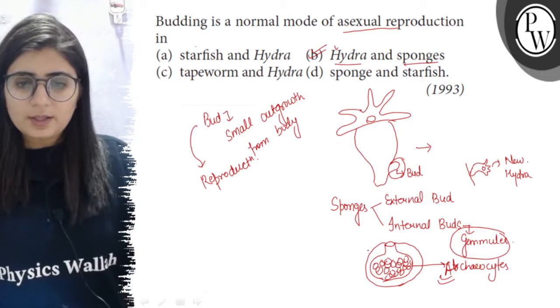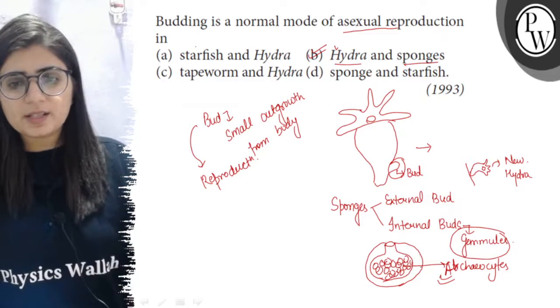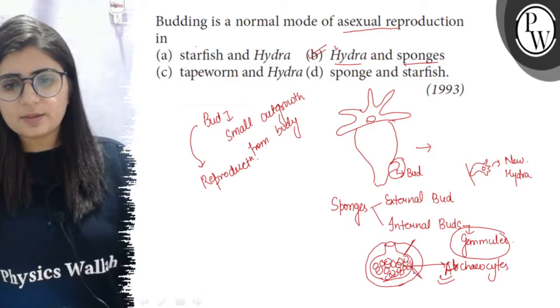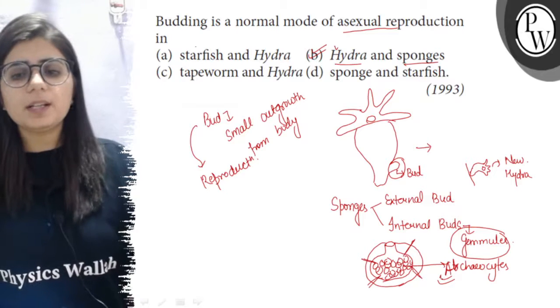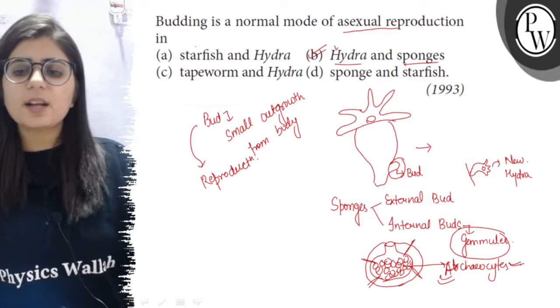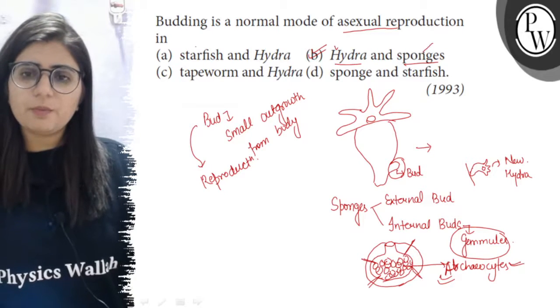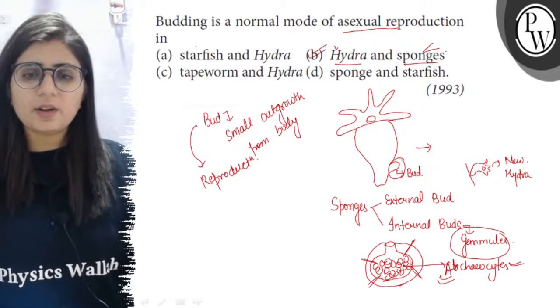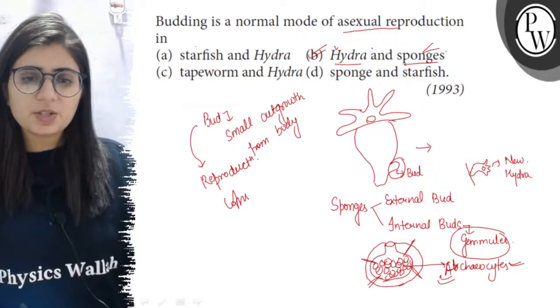And when the situations are unfavorable, the body of the sponge disintegrates and these archaeocytes are enclosed by a cyst or a cover. These remain as such, and when favorable conditions return, the archaeocytes form a new sponge. So in sponges, external and internal buds are both present. In hydra also, budding is there. So option B is the right match.